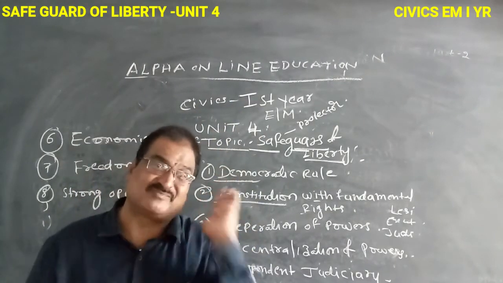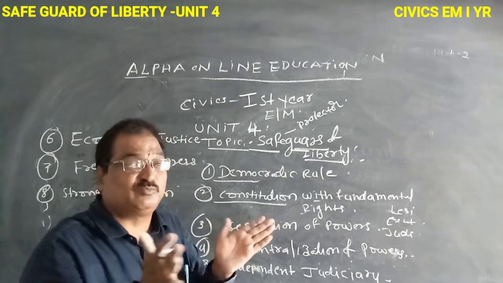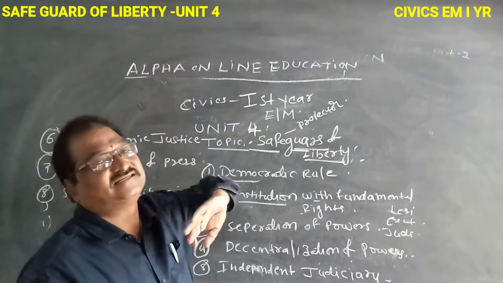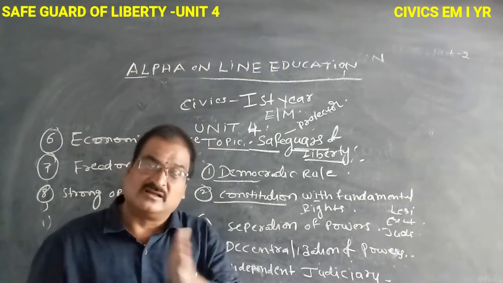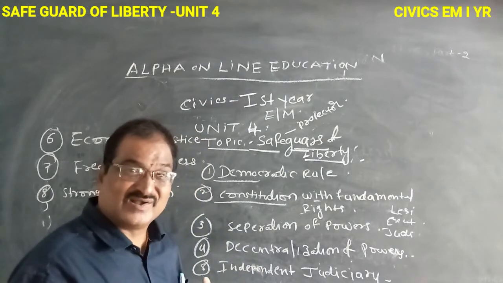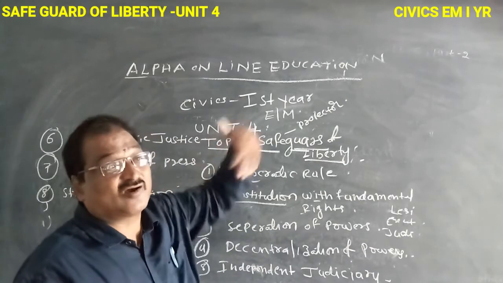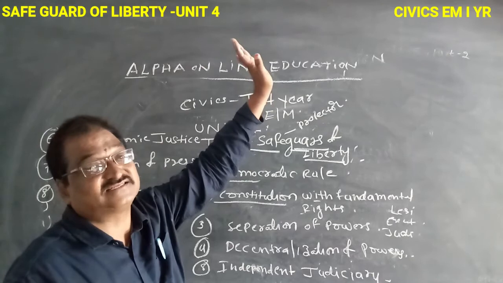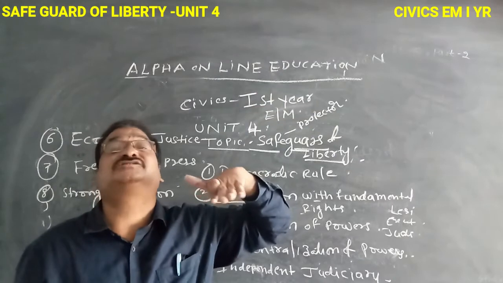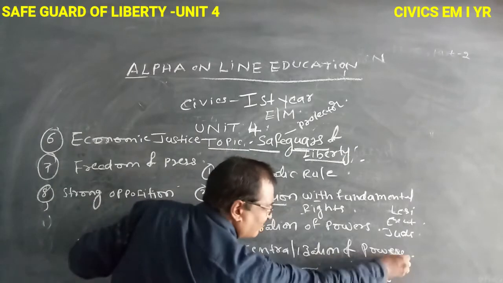But in decentralization, the powers of the state government are separate, the powers of the central government are separate, the powers of districts, mandals, and gram panchayats are separate. So the authority is distributed at various levels. That is the decentralization of power.